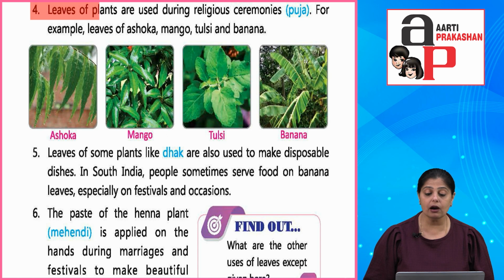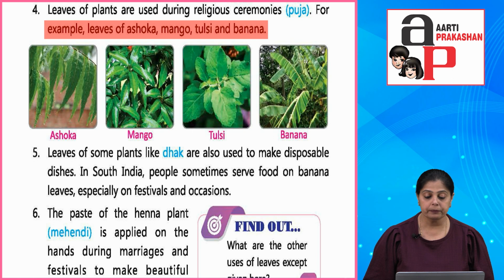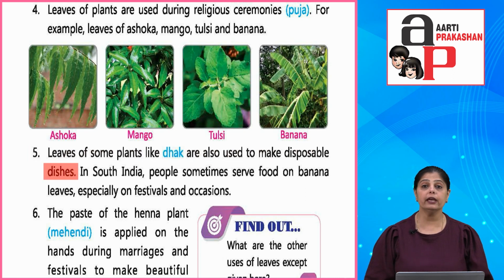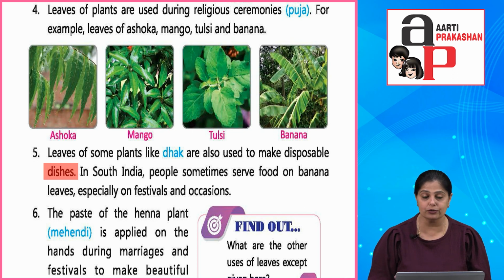Now, leaves of plants are used during religious ceremonies. That means for puja and all. For example, leaves of ashoka, mango, tulsi and banana. Okay. Now, leaves of some plants like dhak are also used to make disposable dishes. So you will see woven dishes made of leaves, where the leaves are stitched together to prepare dishes. Generally in South India, people serve food in these as well.